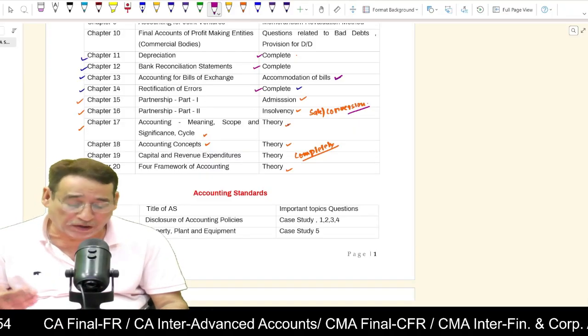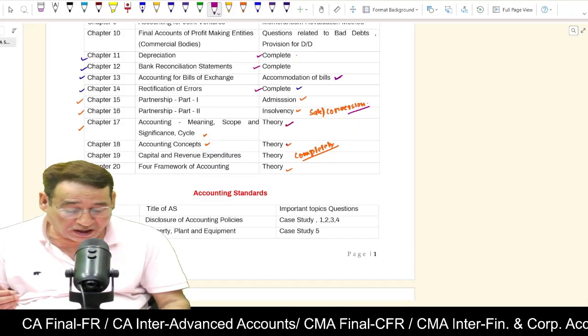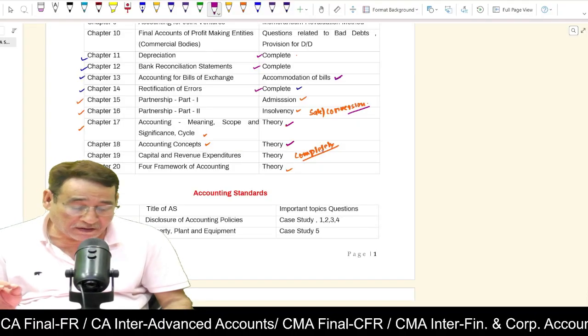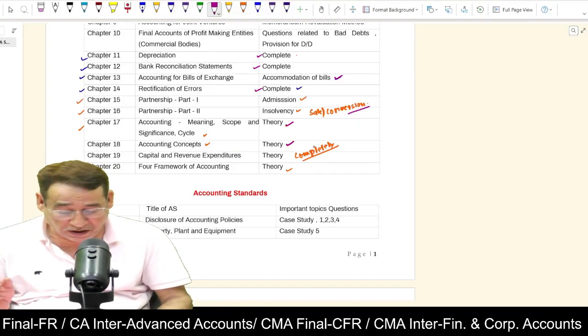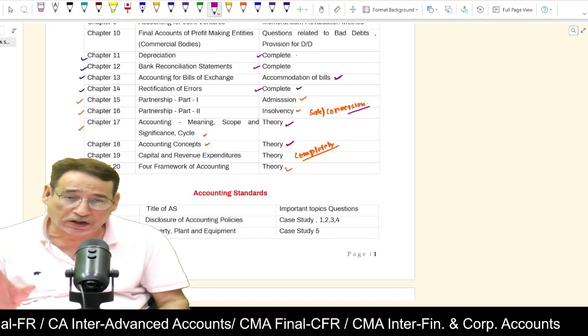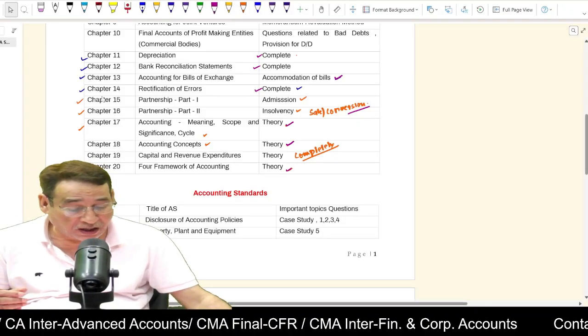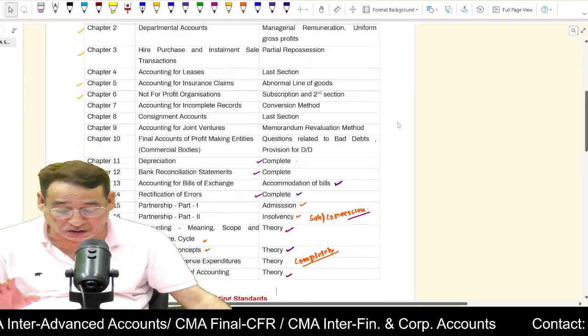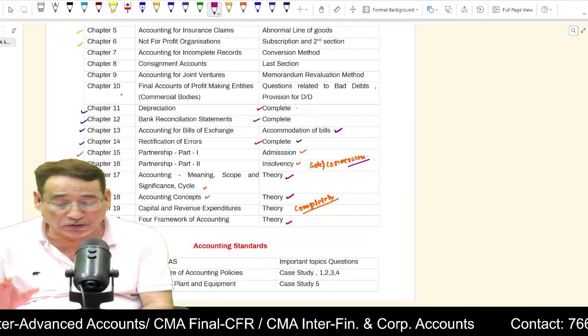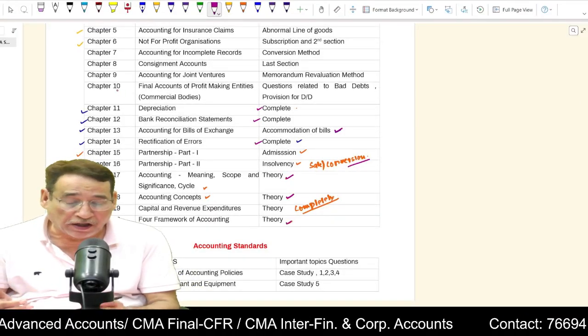Then theory, you simply listen to it, no problem at all. Then accounting concepts and capital and revenue expenditure you need to do thoroughly. And coming over to the four frameworks of the theory, hardly a half page chapter, so not important, hardly one paragraph. And we have covered in our regular classes almost everything. Coming over to the other part of the area.